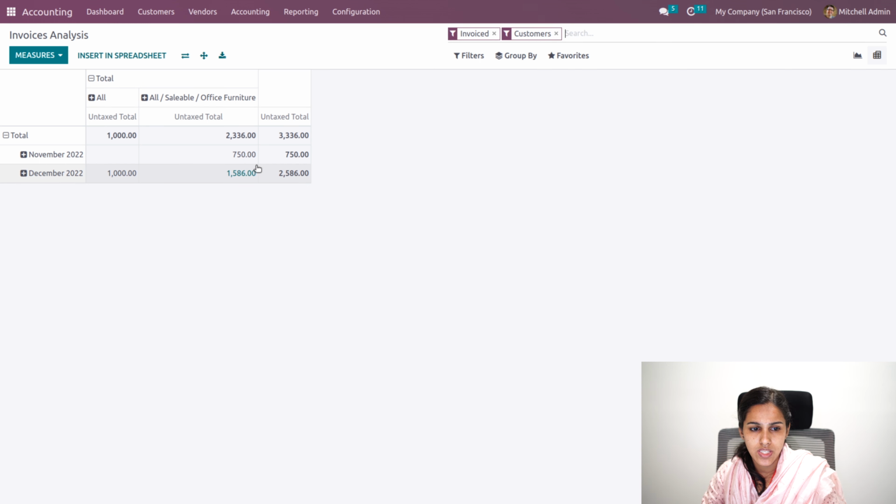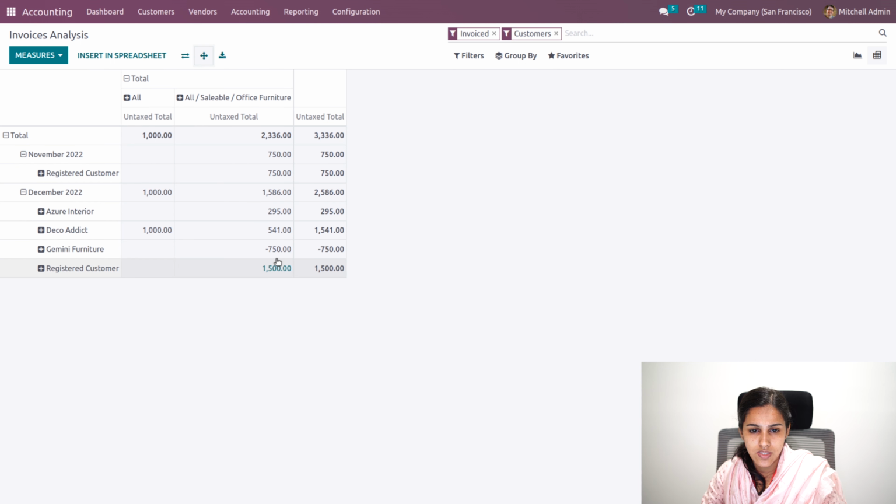You can even add more, that is, add your partner over here and expand. So you can see from each customer how much amount you have received, or that is, you have invoiced. These details you will be able to get from the invoice analysis.